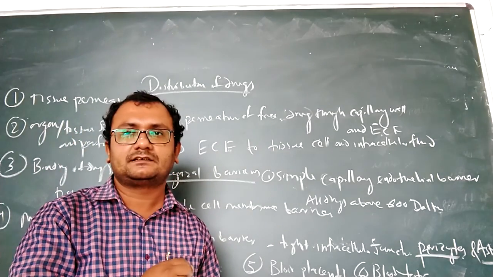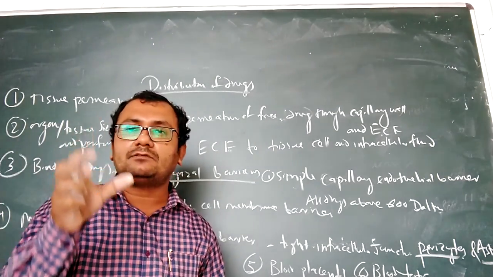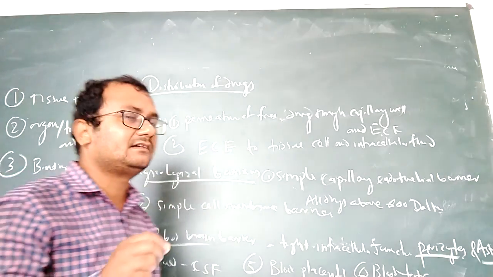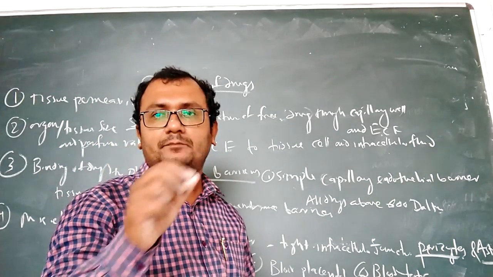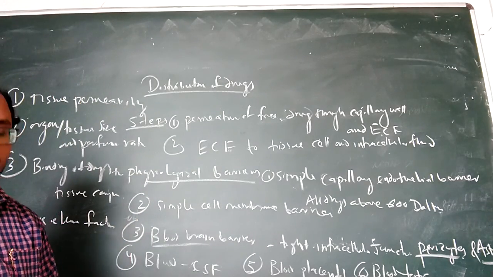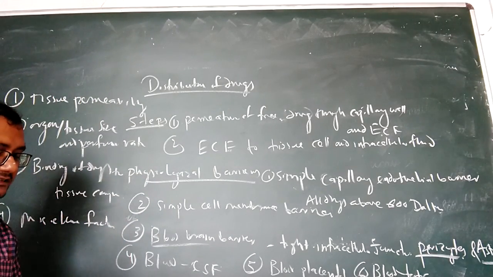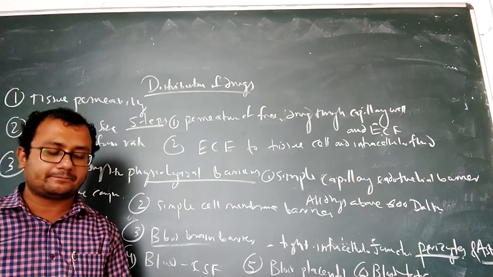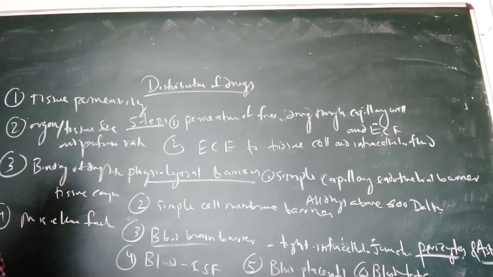But there is a particular part in the brain where the blood-brain barrier is absent. This location is known as the trigger area, or the median hypothalamic eminence.